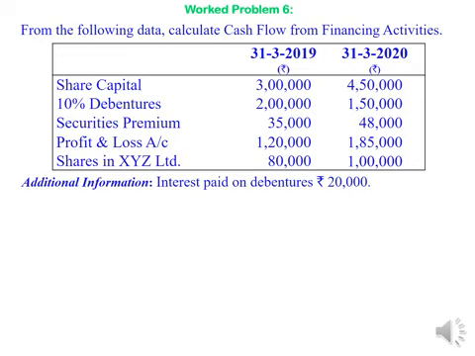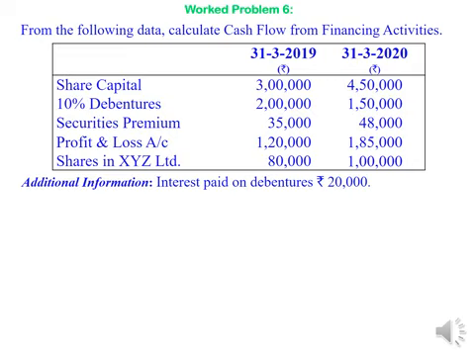Securities premium rupees 35,000 and rupees 48,000. Profit and loss account rupees 1,20,000 and 1,85,000. Shares in XYZ Limited 80,000 and rupees 1 lakh. Additional information says interest paid on debentures is rupees 20,000.